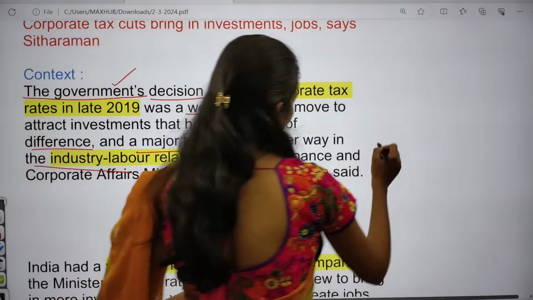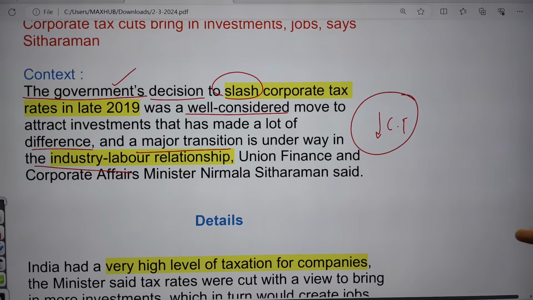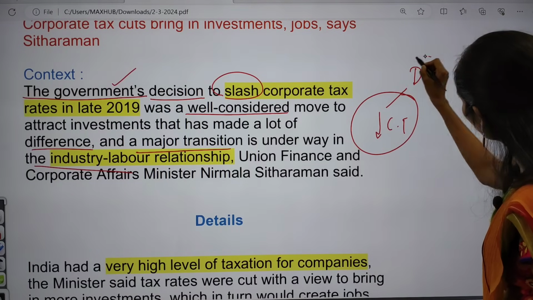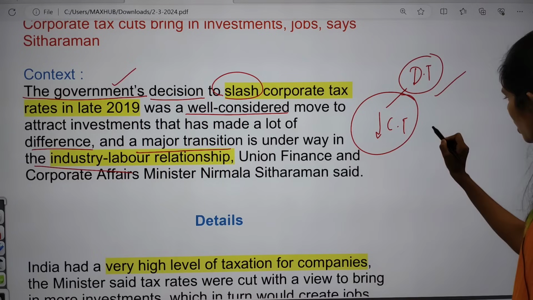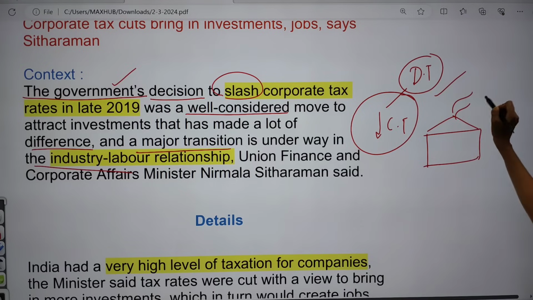That means whenever there is low corporate tax imposed by the government. So first of all, you have to know the meaning of corporate tax. Corporate tax is an example of a direct tax system. Say we have an industry or a factory, and it is getting profits.